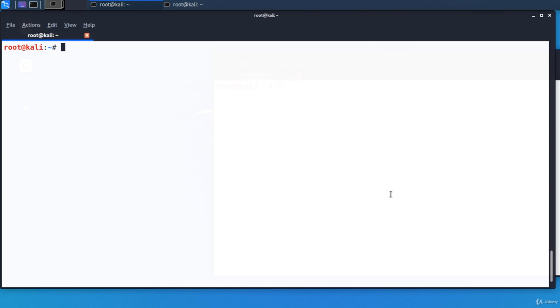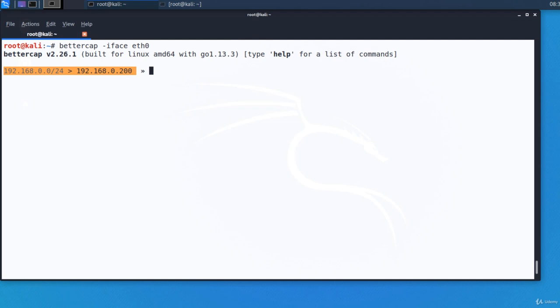The attacker who runs Kali is connected to the same Wi-Fi network as the victim and the default gateway. Kali runs in a VM and the network is set to bridged mode. Let's start Bettercap. bettercap -iface and the name of the interface, eth0. To insert ourselves in the middle of the connection, we'll use a module called arp.spoof.